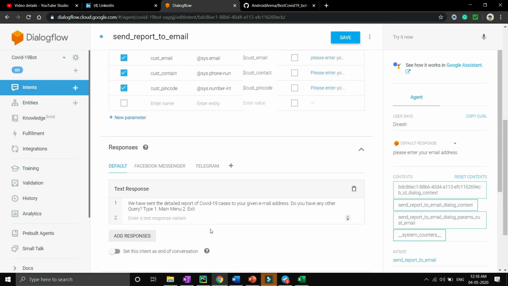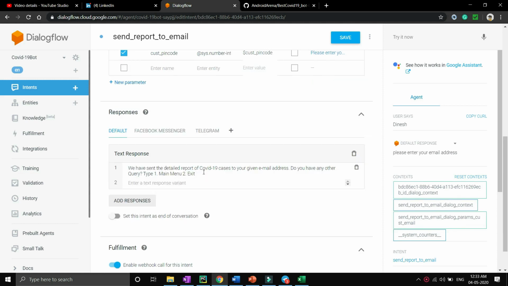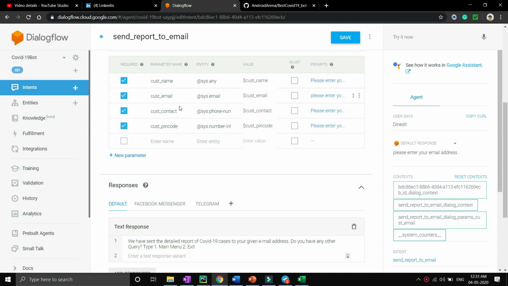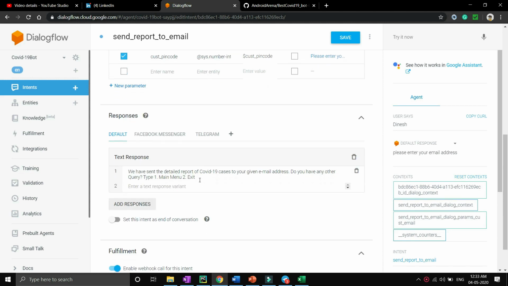Now as soon as I have entered this, then I have to show the default response. As soon as the user has entered all these details, name, email, contact number and pin code, then we have to show the default response to the user, which is we have sent the detailed report to your email address. So do you have another query? There are two options that I'm showing to the user: one is main menu and the other is exit.